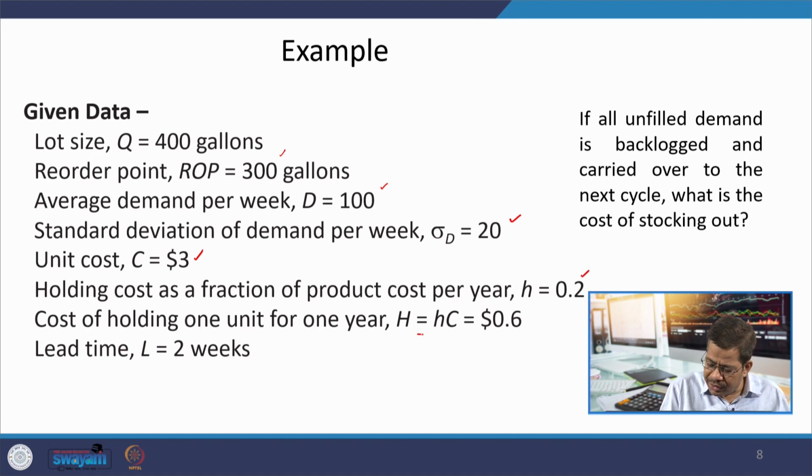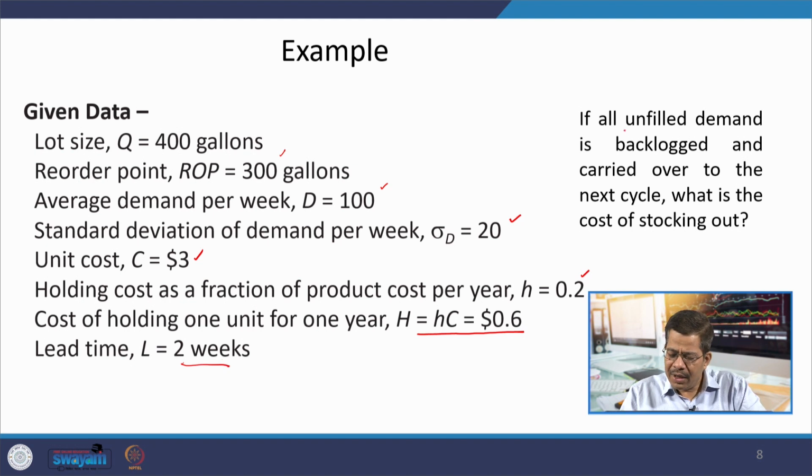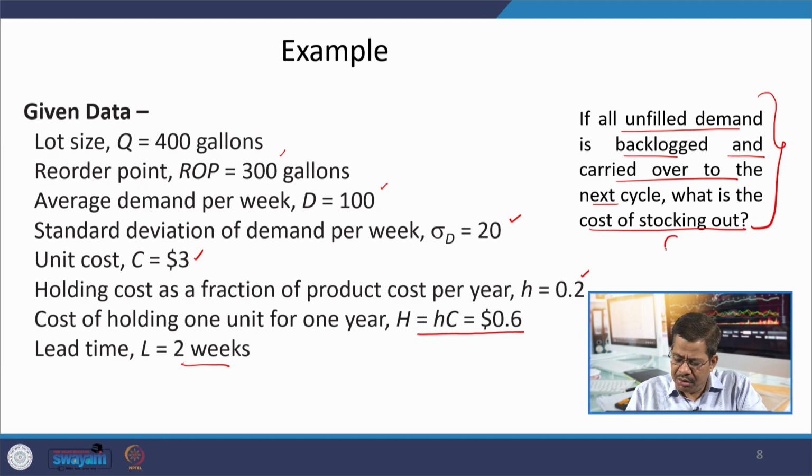So, the cost of holding 1 unit for 1 year is $0.6, and lead time is given as 2 weeks. Now, if all unfilled demand is backlogged and carried over to the next cycle, what is the cost of stocking out? That means you have to calculate CU.